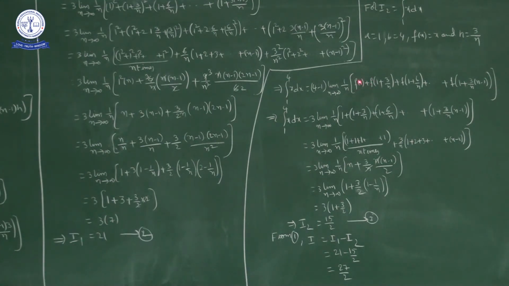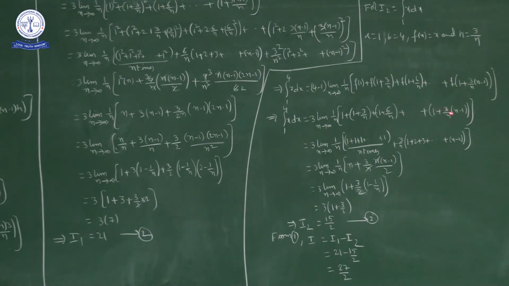So f of 1 is what? 1. f of 1 plus 3 by n is what? 1 plus 3 by n. f of 1 plus 6 by n is what? 1 plus 6 by n. And so on up to f of 1 plus 3 into n minus 1 by n, which is 1 plus 3 into n minus 1 by n. Okay. Now here 3 into the limit as n approaches infinity of 1 by n into, here 1, 1, 1, 1, how many times? n times. 1 plus 1 plus 1 n times, plus here 3 by n, 6 by n and so on up to 3 by n into n minus 1.